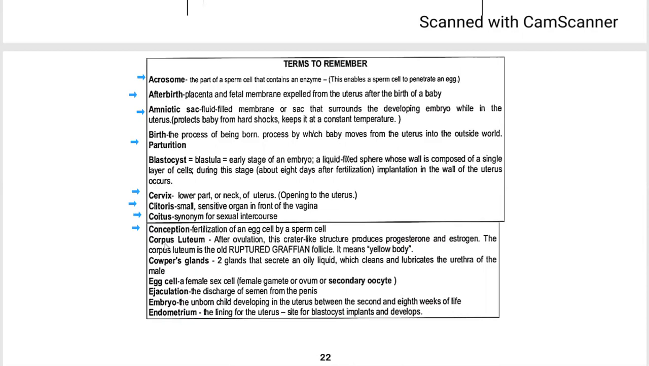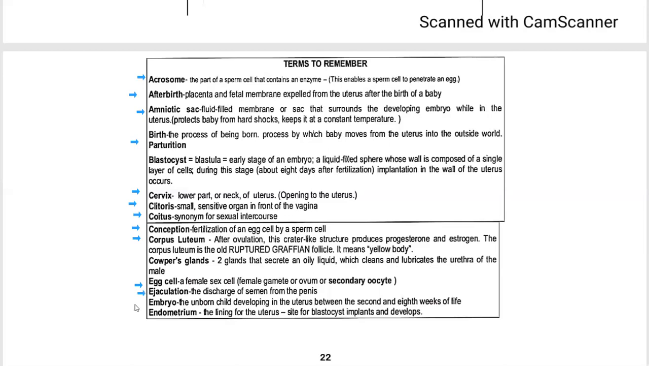Corpus luteum: after ovulation, this crater-like structure produces progesterone and estrogen. It is yellow in color, so it is also called the yellow body. Cowper's glands: two glands that secrete an oily liquid which cleans and lubricates the urethra of the male. Then egg cell, a female sex cell. Ejaculation, the discharge of semen from the penis.